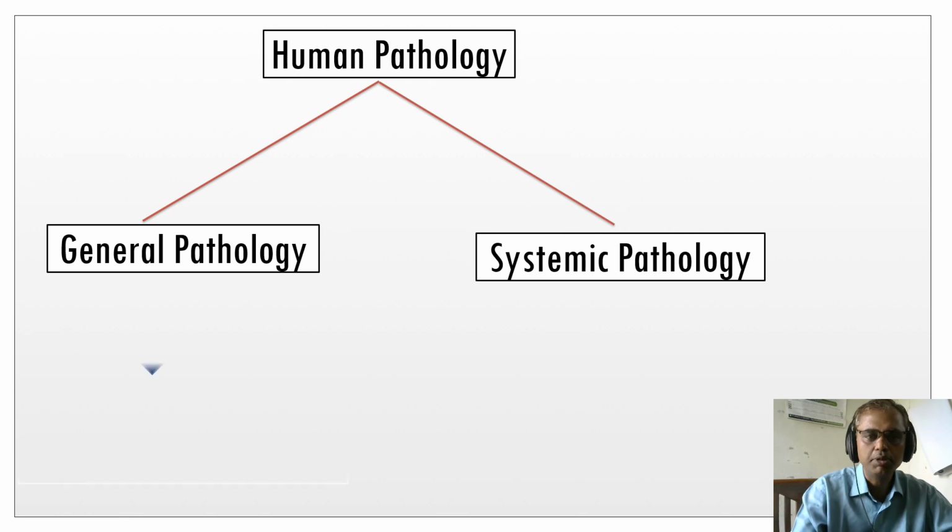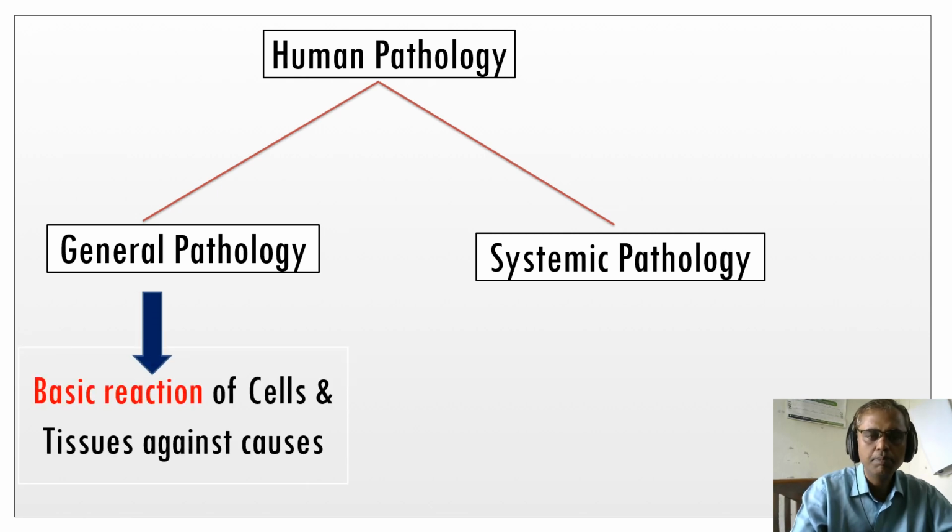So what is general pathology? It's a very simple understanding: the basic reaction of the cells and tissues against the causes. An example is inflammation. One of the cardinal signs of inflammation is rubor, redness. So why does the redness come? Inflammation and neoplasia are the best examples for general pathology. In the upcoming classes we are going to study them in detail.